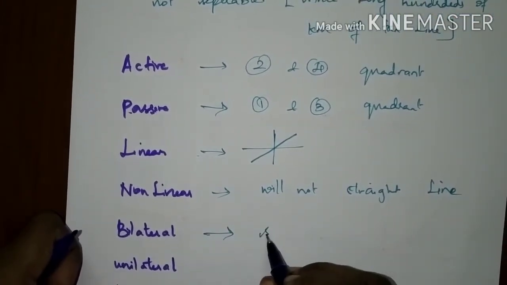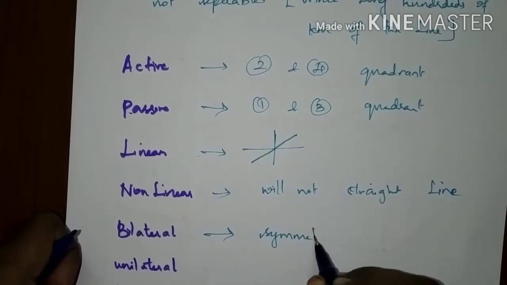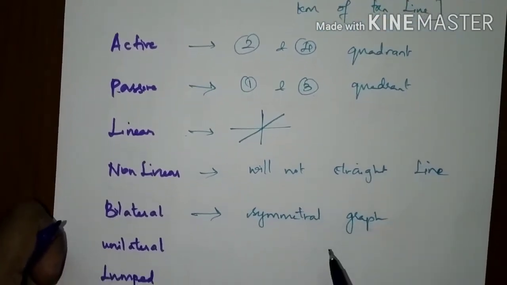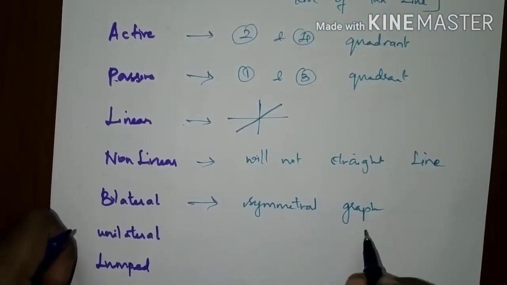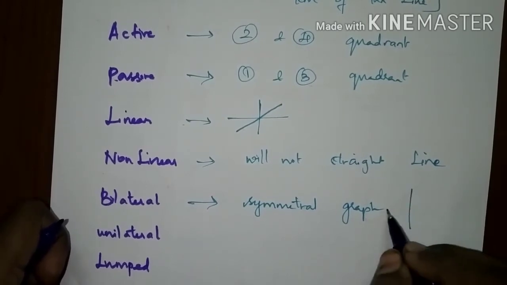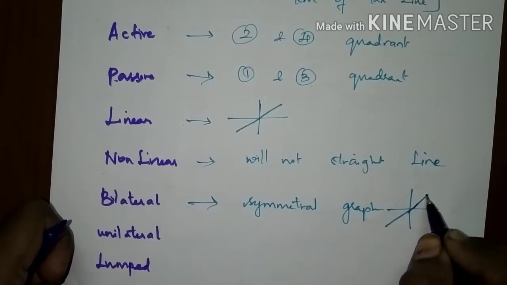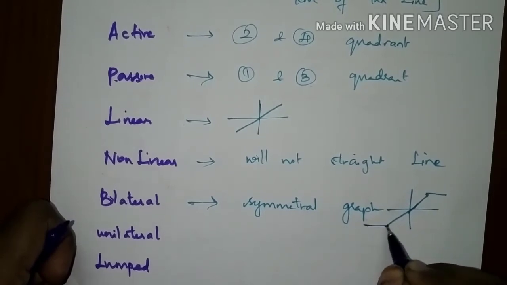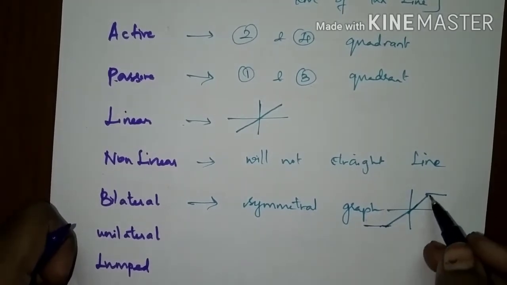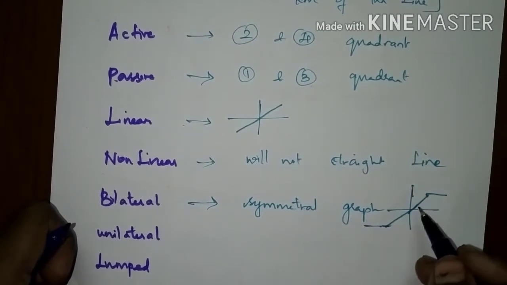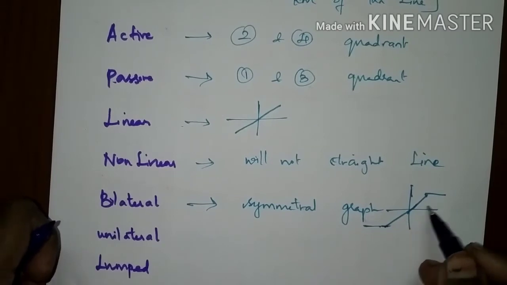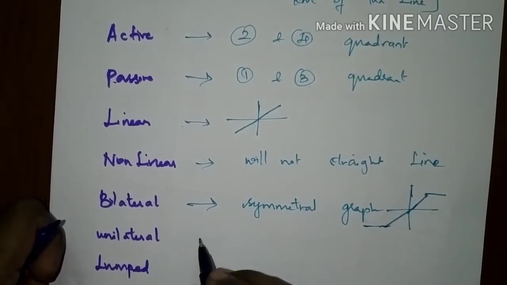Bilateral is a symmetrical graph. That is, if you change the polarities of voltage and current, the relationship would not change. It is a symmetrical graph like this. It also passes through the origin. It can take any constant value, but it is symmetrical. If you change the polarity, the waveforms are symmetrical.